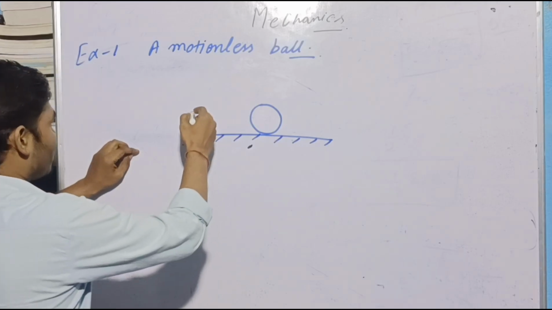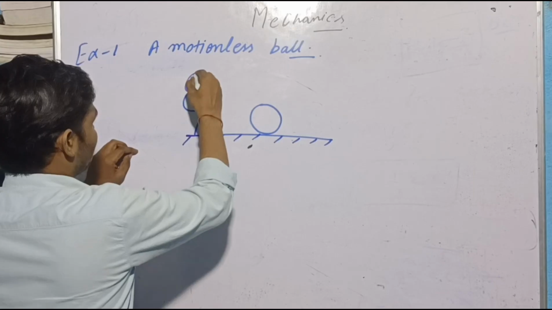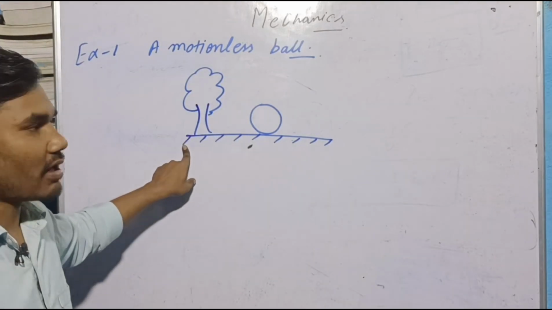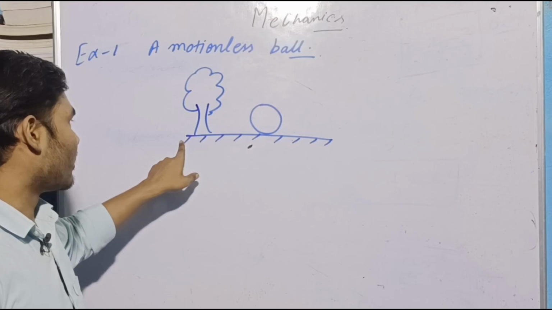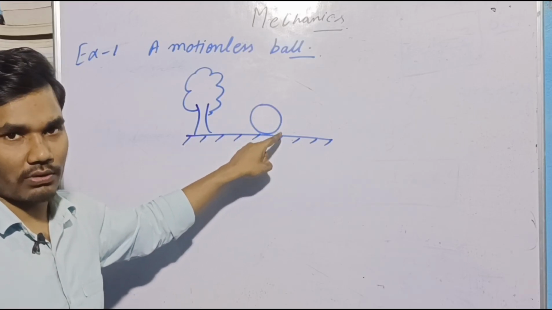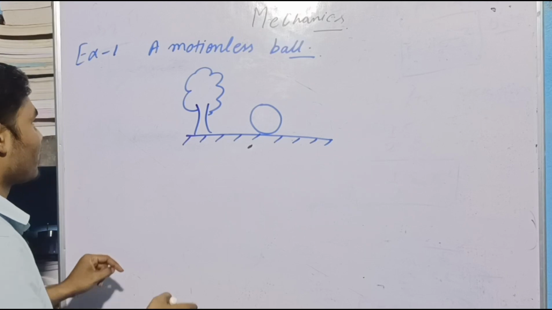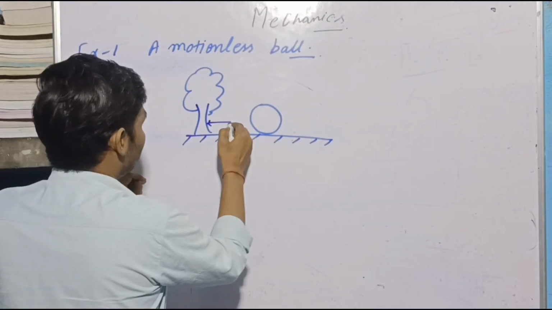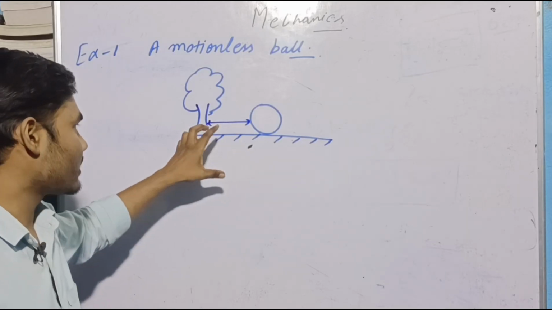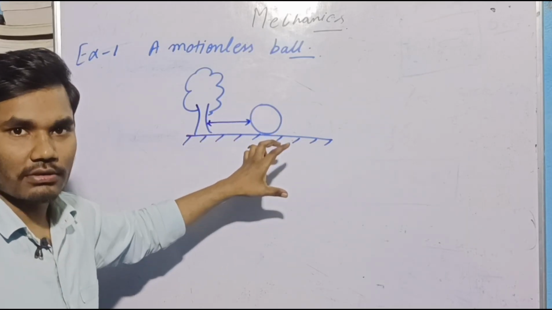For example, if there is a tree here, then same question, what is the position of this ball? Now you would say there is some distance from the tree. The ball is at some distance from the tree.